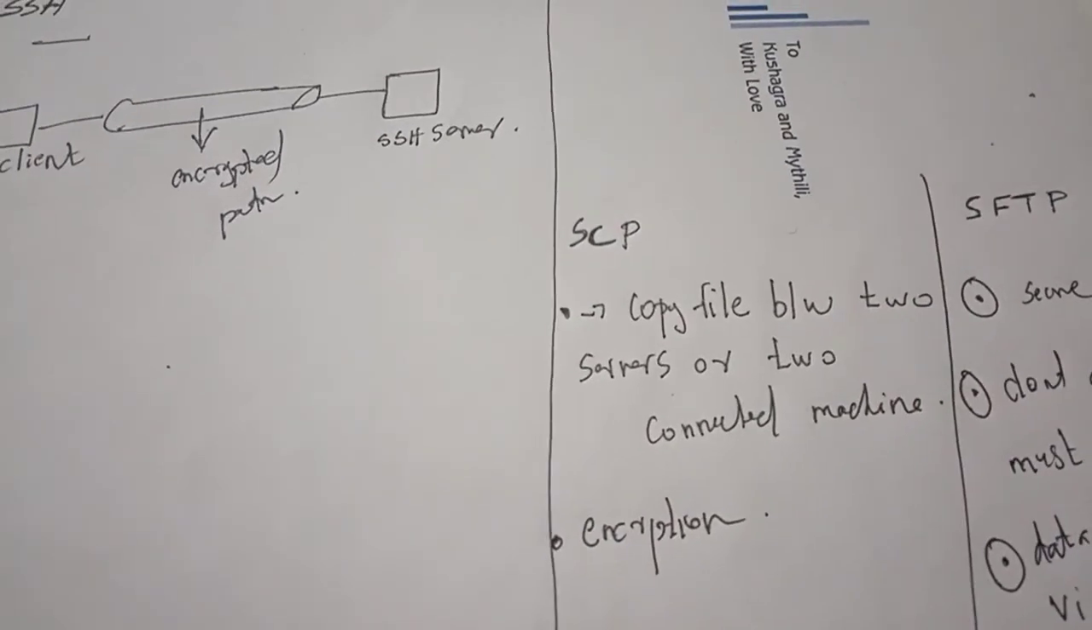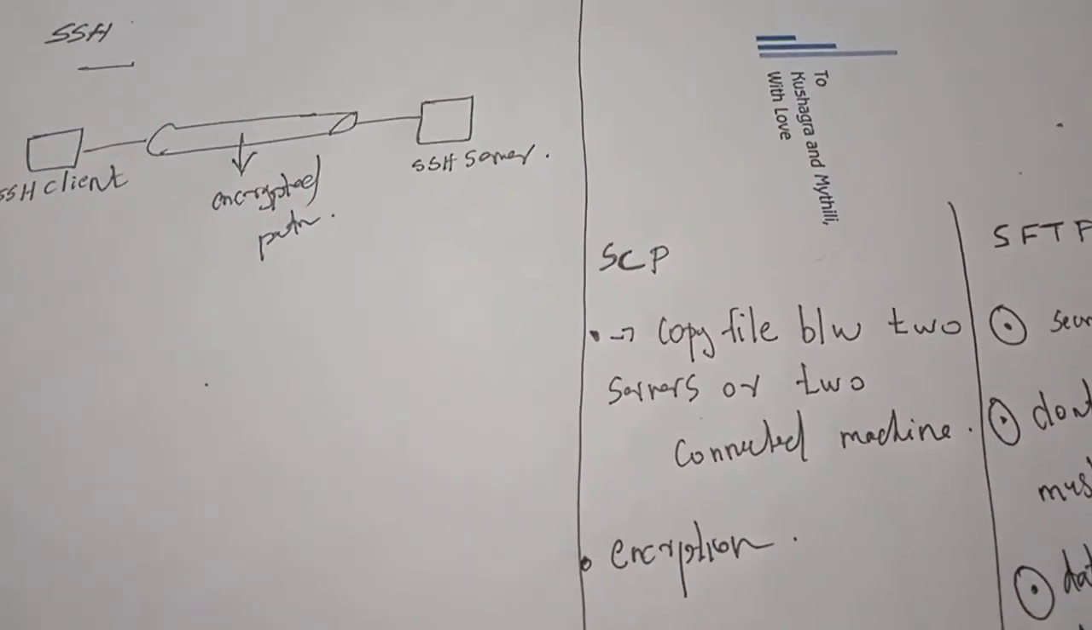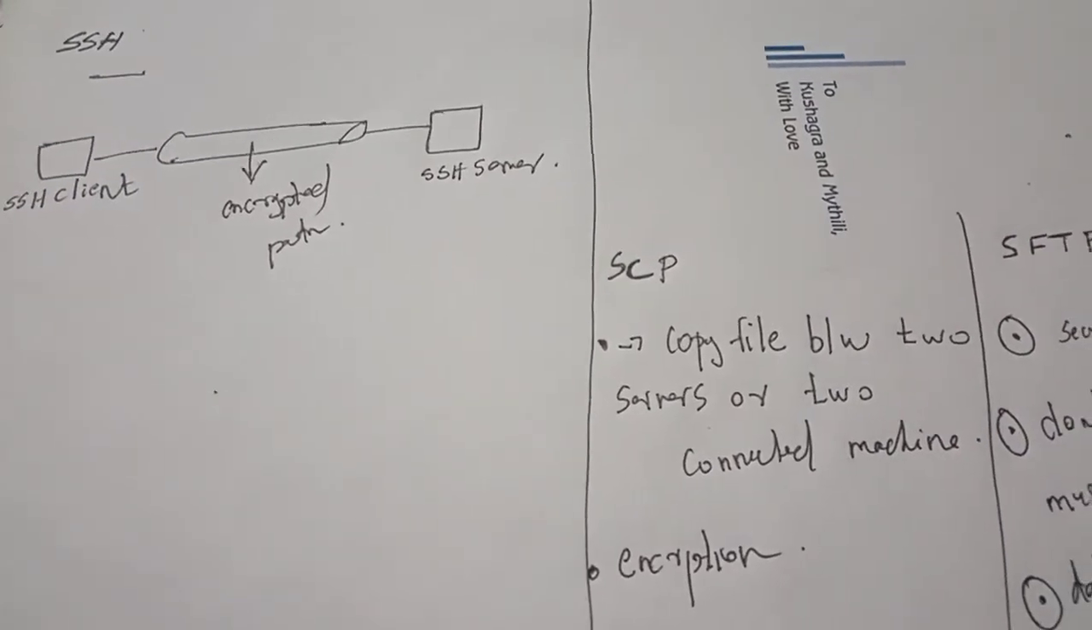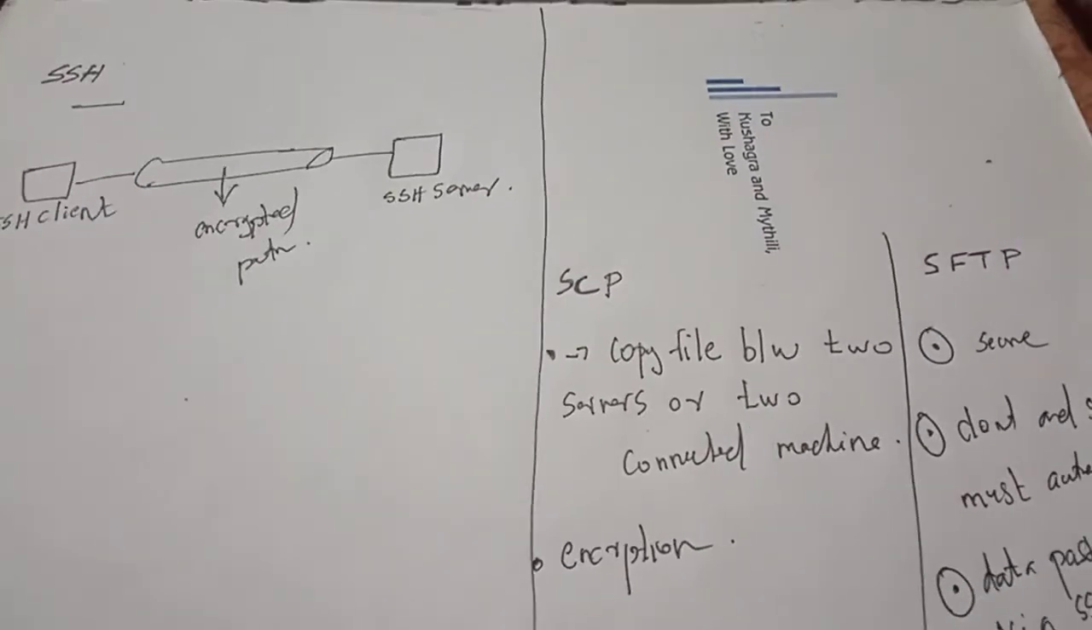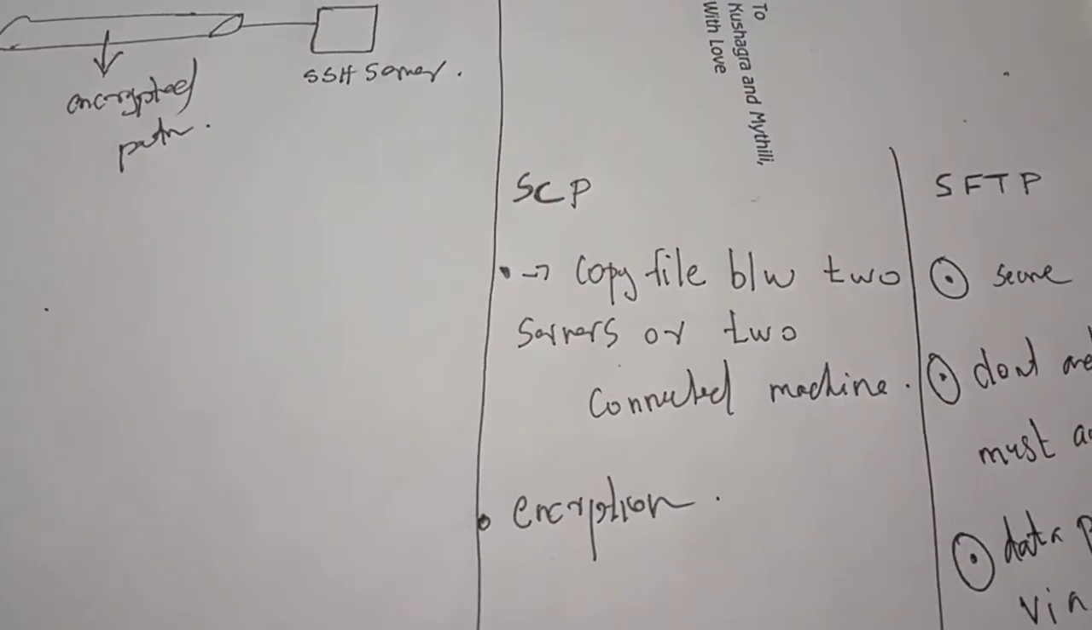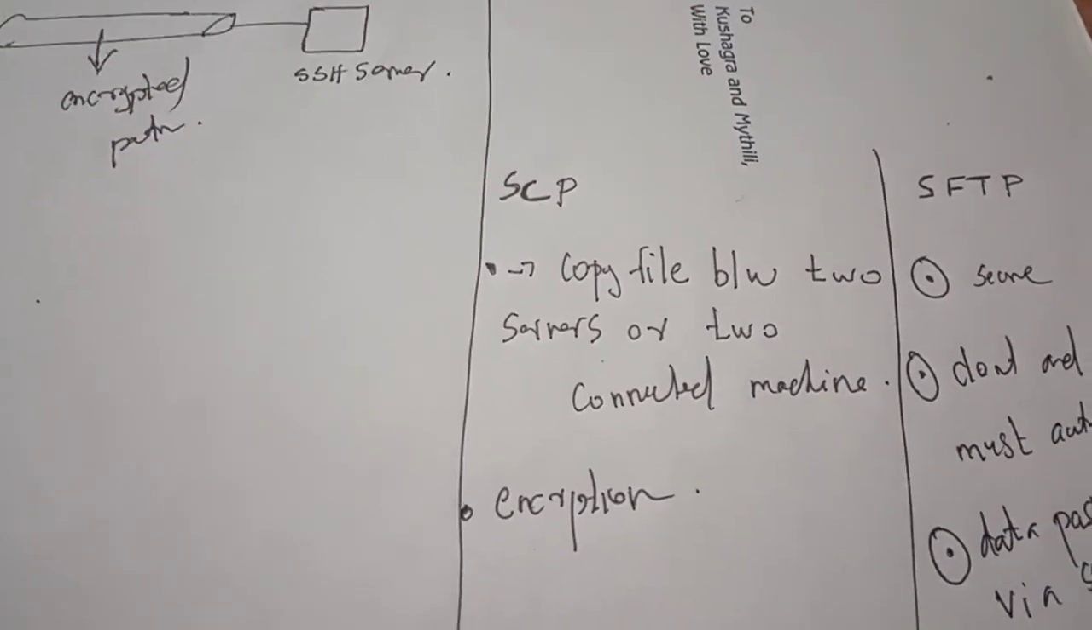If any secure concept is coming in place, there should be encryption, and SSH provides it. So these are the main three things. These are the three protocols used to exchange information: SSH, secure shell; SCP, secure copy; SFTP, secure file transfer protocol.